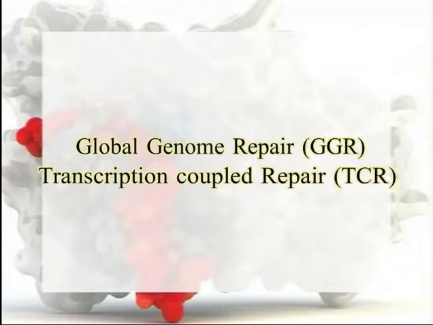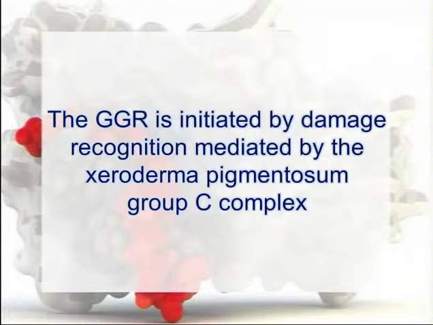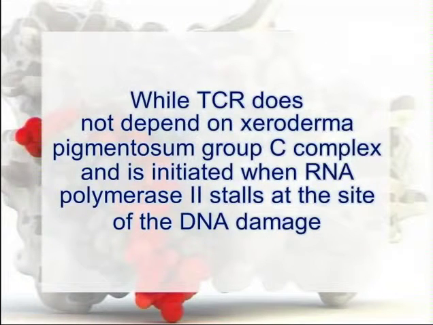While GGR repairs DNA damage over the entire genome, TCR is sensitive to the transcribed DNA strand in expressed genes. The global genome repair is initiated by damage recognition mediated by the xeroderma pigmentosum group C complex, while TCR does not depend on xeroderma pigmentosum group C complex and is initiated when RNA polymerase II stalls at the site of DNA damage.